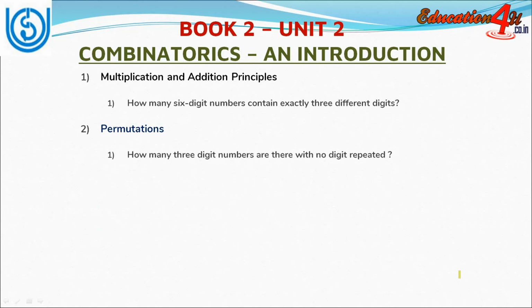Question may come as, how many 3-digit numbers are there with no digit repeated? These are very simple patterns of questions which are repeatedly asked in your IGNOU MCS 13 question paper. So go through them, learn them.